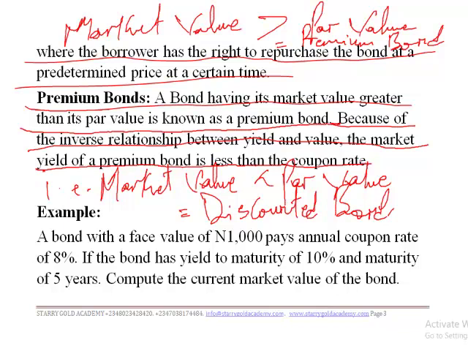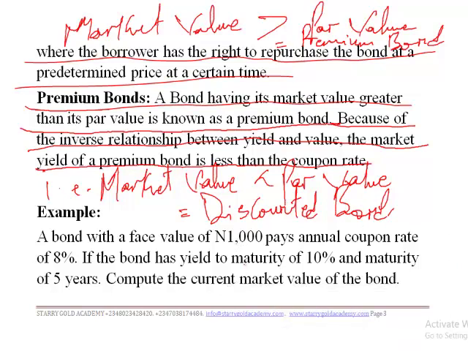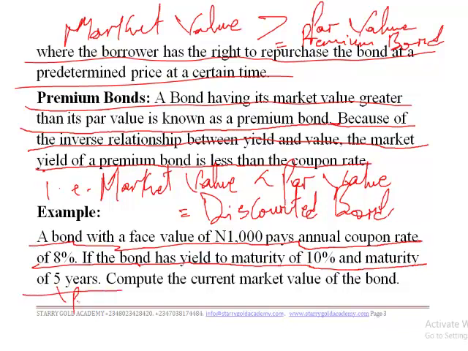Now let's look at an example that further buttresses the point that we are trying to raise. We say here that a bond with a face value of 1,000 naira pays an annual coupon rate of 8%. If the bond has a yield to maturity of 10% and a maturity of 5 years, this is the period.